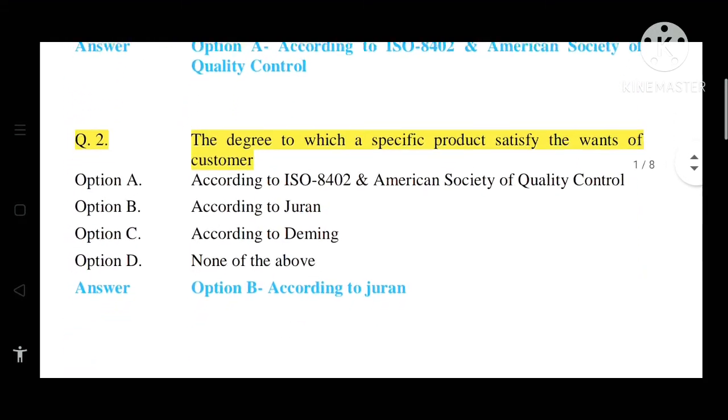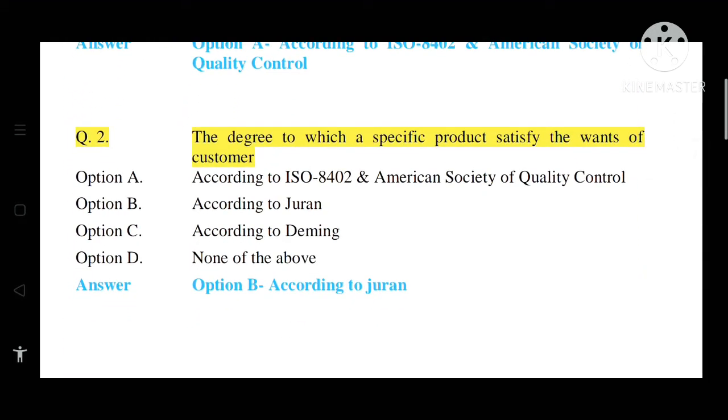Question number 2. The degree to which a specific product satisfies the wants of a customer. Options are option A, according to ISO 8402 and American Society of Quality Control. Option B, according to Juran. Option C, according to Deming. Option D, none of the above. So the correct answer is option B, that is according to Juran.